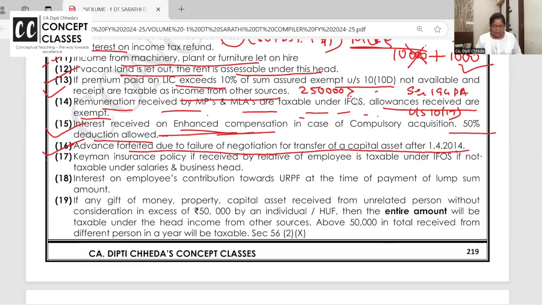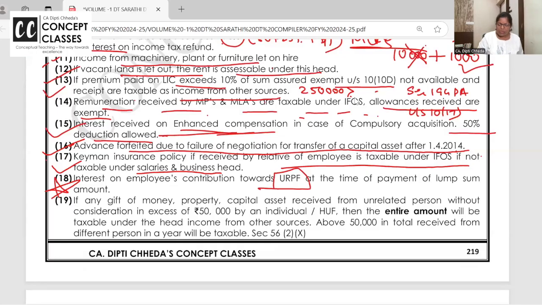Okay. Next is Keyman insurance policy. If I have taken Keyman insurance policy as an employer, and if I'm giving some money to the relatives of the employee, it's going to be taxable in their hands under income from other sources.